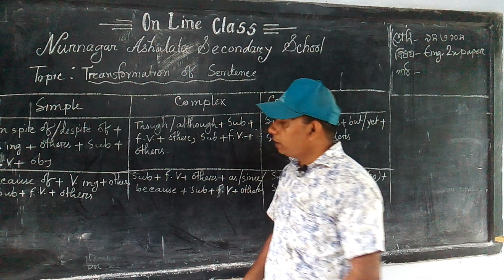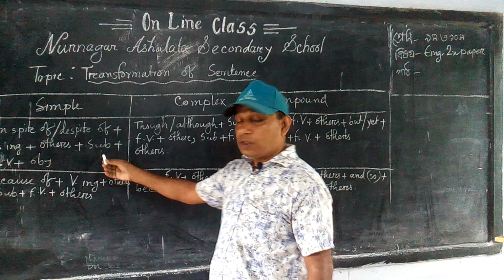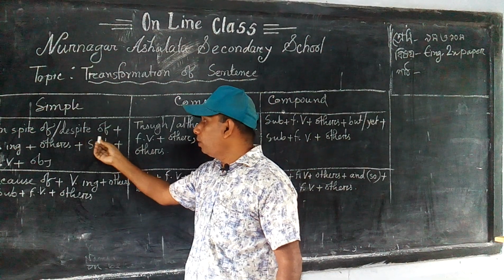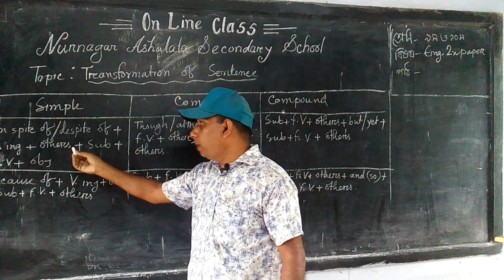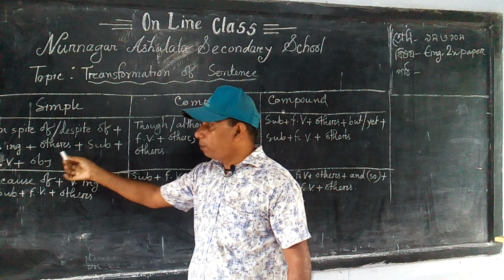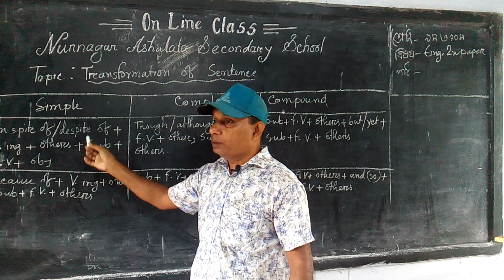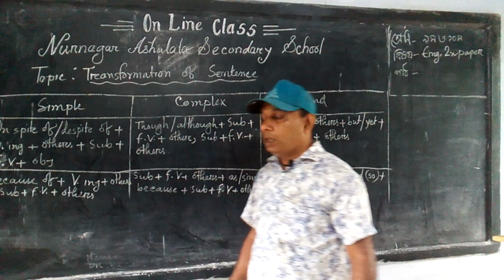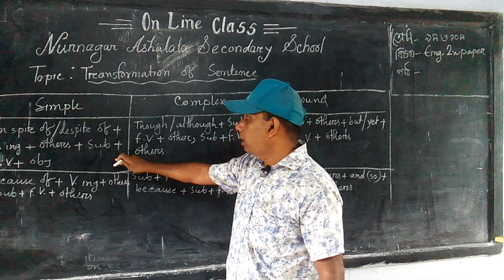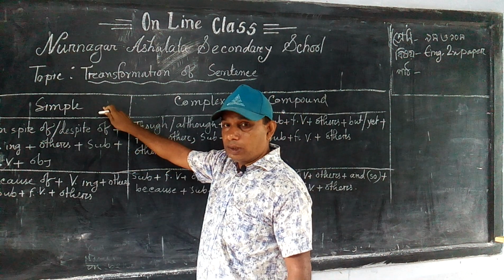Dear students, if any simple sentence starts with in spite of or despite of plus verb ing plus others, plus subject plus finite verb plus object, if you find this kind of sentence, that will be a simple sentence.